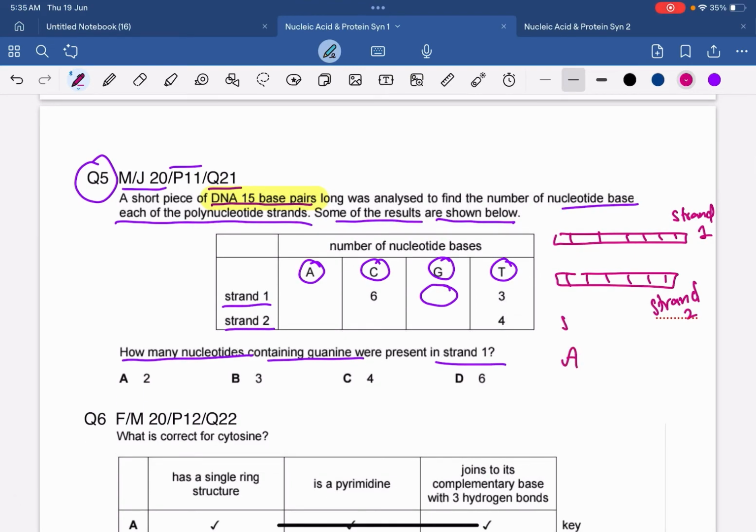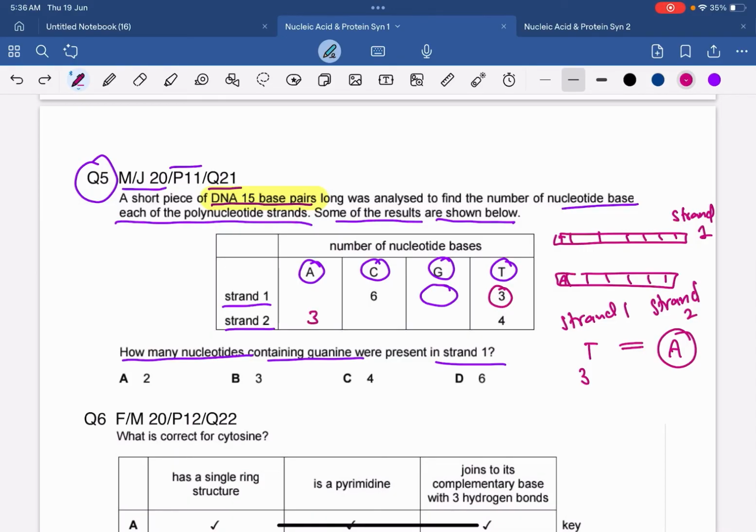Okay, adenine, strand 1 and strand 2. If in strand 1 we know the number of thymine, we know that thymine is 3 in strand 1. So this thymine in strand 1 is going to pair up with the adenine of strand 2 with 2 hydrogen bonds. So the total number of thymine we are having is 3, so the total number of adenine we will be having in strand 2 would be 3, right?